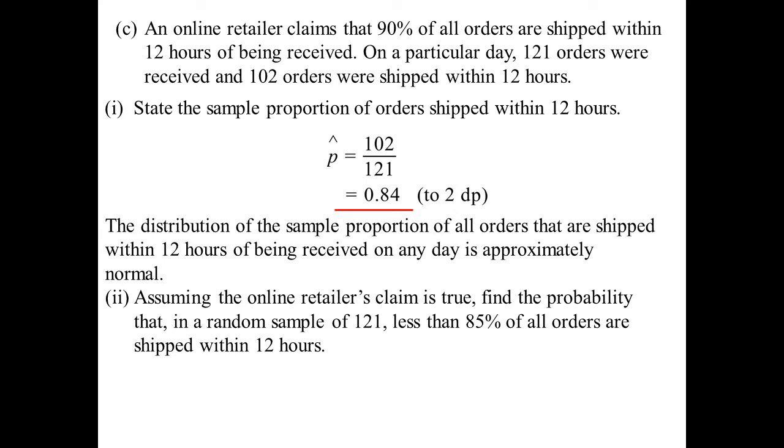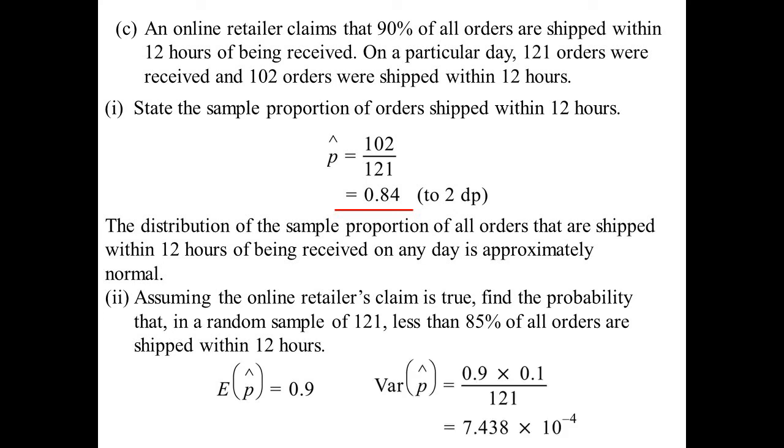Their claim's not true. So our estimate would be the 0.9, because they're telling us 90%, that's what it is. Work out the variance, and a very, very small one, 7.438 times 10 to the negative 4. We're assuming it's a normal population, so 0.9 is the mean, and that 7.438 times 10 to the negative 4 is the variance. We're saying, what's the probability that our sample population was less than 0.85?